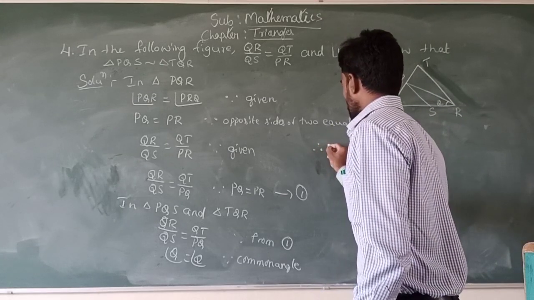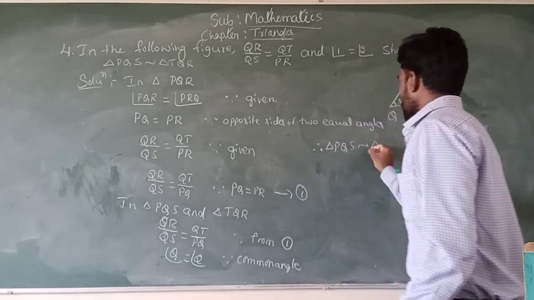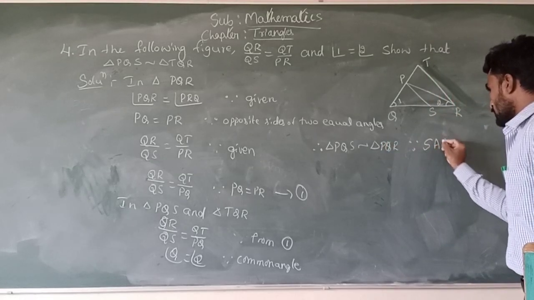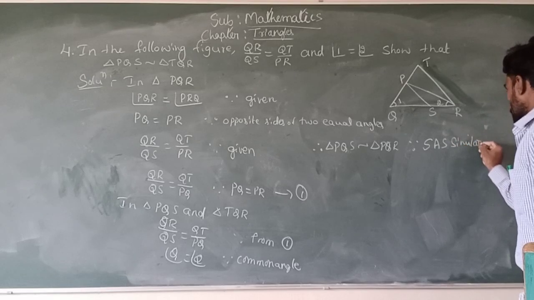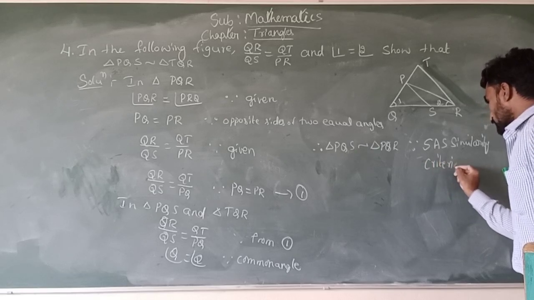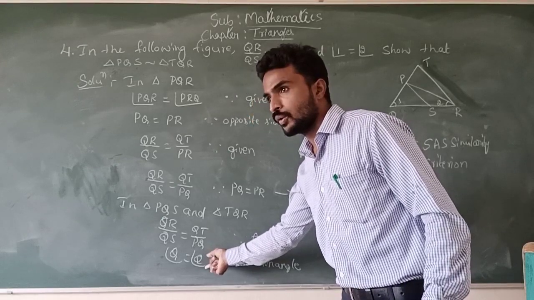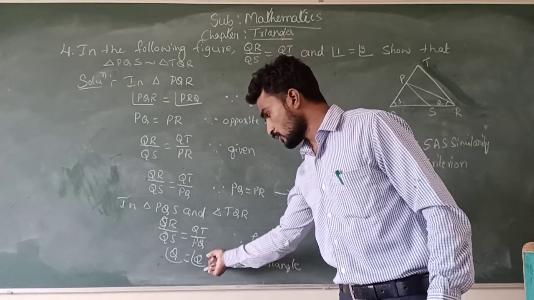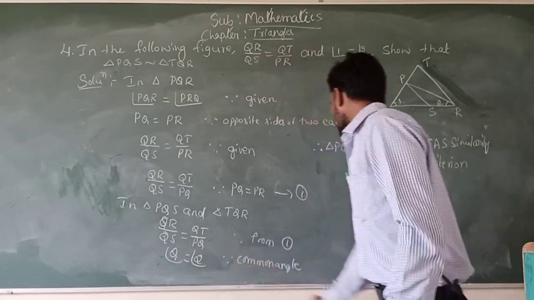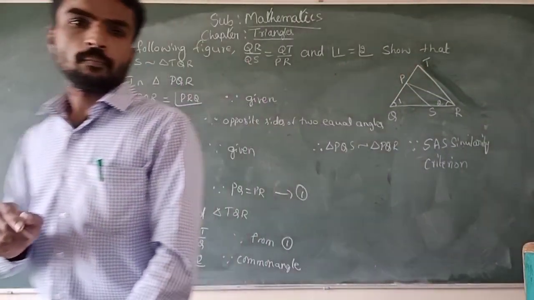Therefore triangle PQS is similar to triangle TQR, reason SAS similarity criterion. The sides including the angle Q are in the same ratio, and also angle Q is equal in both the triangles. Therefore, by using SAS similarity criterion, both the triangles are similar.